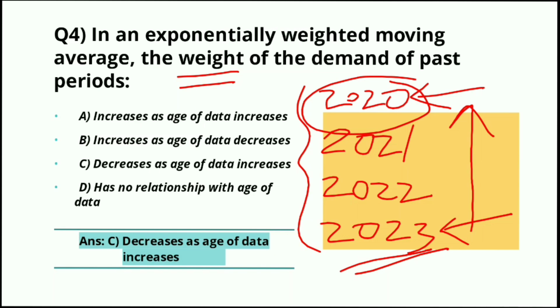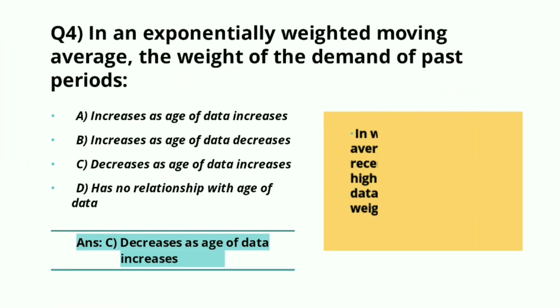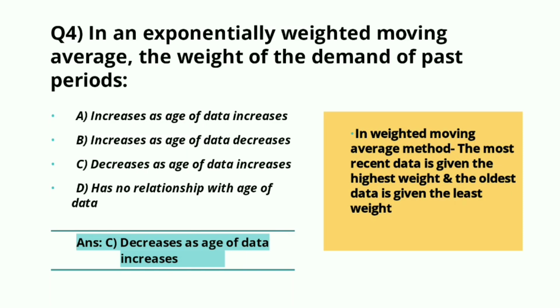So the answer is part C, decreases as age of data increases. मीनी जितना ये पुराना होता है उतना हमारा वेट भी कम हो जाता है. In weighted moving average method, the most recent data is given the highest weight and the oldest data is given the least weight. So the answer is part C. Now we will move to our next question.